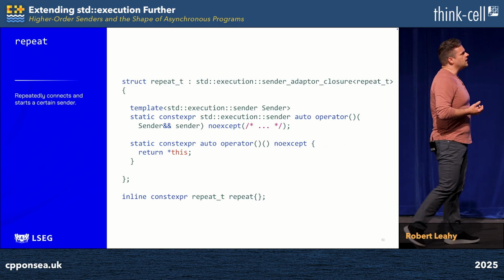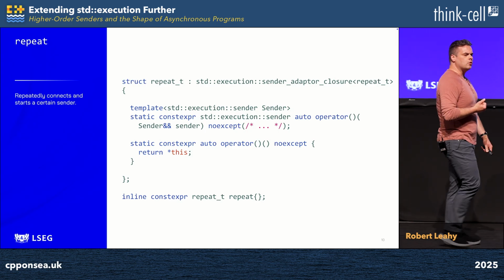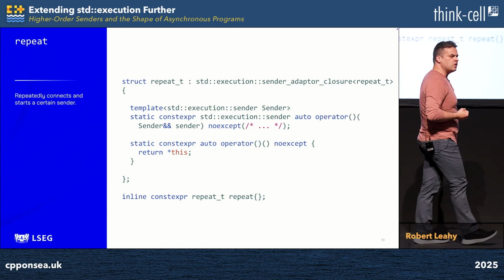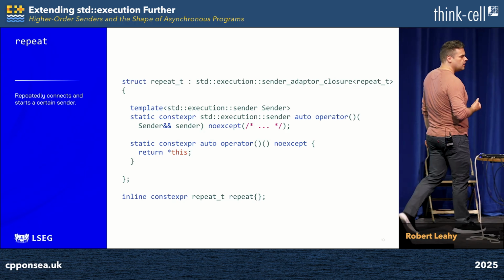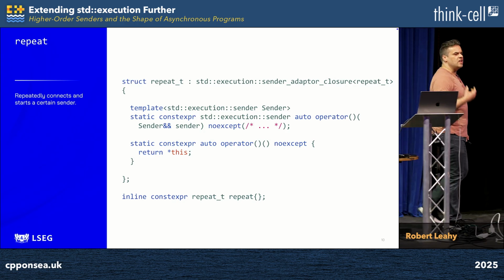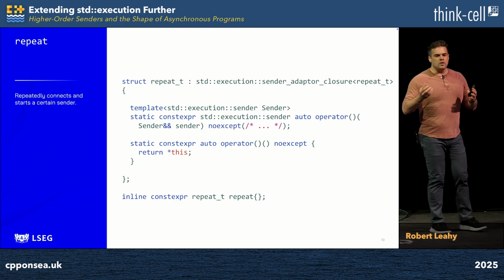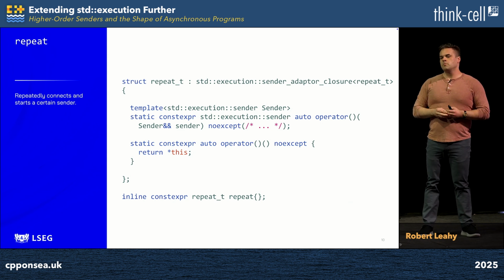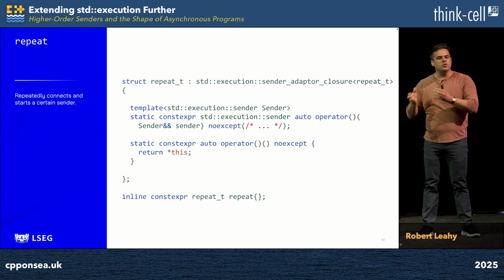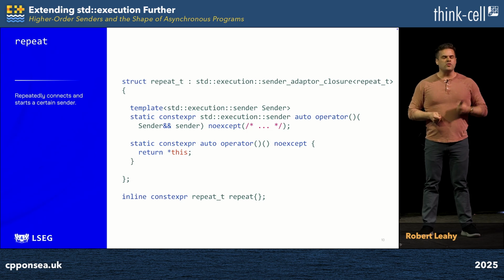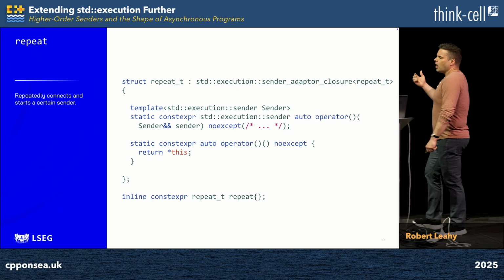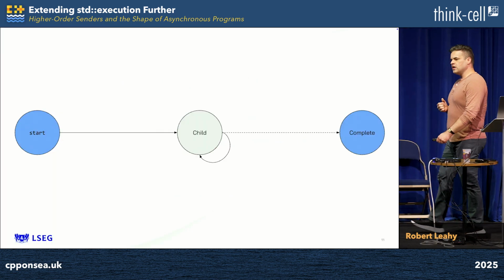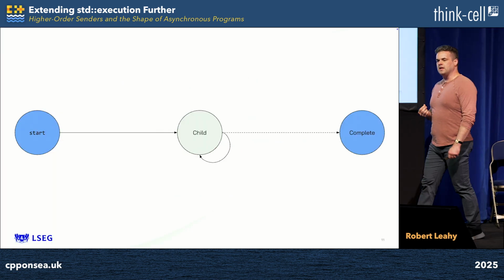This is just the boilerplate we have to write to make sure this new algorithm we're writing plays nicely, both when it's used in a functional style and when it's used in the kind of pipeline we've come to expect from ranges. We can see here that it is a unary sender factory, that it returns a sender when given a sender, which models the repeat algorithm. But we also see we can nullary or reinvoke it. This is the glue that allows it to participate in pipelines to use that left-to-right readable syntax that everyone knows and loves. Regardless of the API, this is the asynchronous execution that's the result of the repeat algorithm.